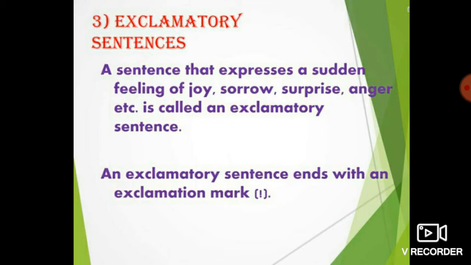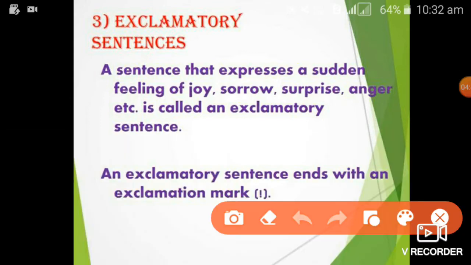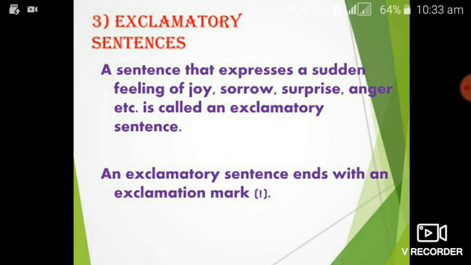For example, you got very less marks in some subject. Then how do you feel? Shit, I got less marks. You will feel, what is that? It's a feeling of sorrow or it's a feeling of anger. Yes, very good, children. Here, an exclamatory sentence. Remember this point, very important. An exclamatory sentence starts with capital letter and ends with exclamation mark. This is an exclamation mark, reverse I. Got it, children? Well, look at the examples.